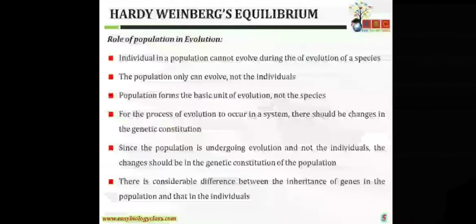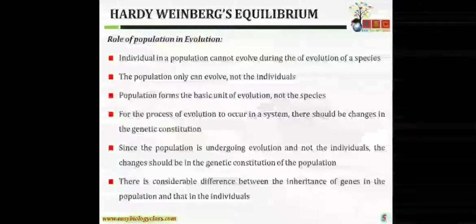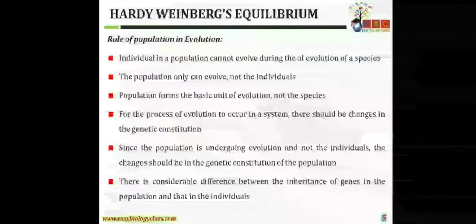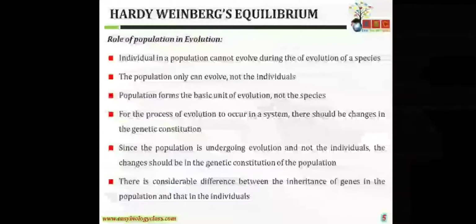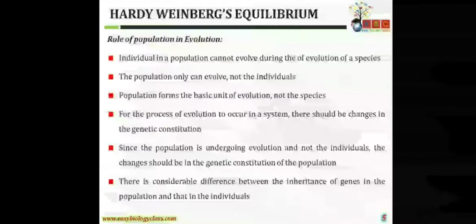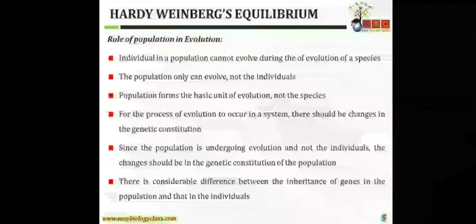So now I'm talking about the fifth point: since the population is undergoing evolution and not the individual, the changes should be in the genetic constitution of the population. Let's break this term, genetic constitution, or allelic, where I'm talking about alleles or genes. So there are changes in the allelic frequency, genetic frequency, or genotypic frequency of a population. There is considerable difference between the inheritance of genes in a population and that in individuals.